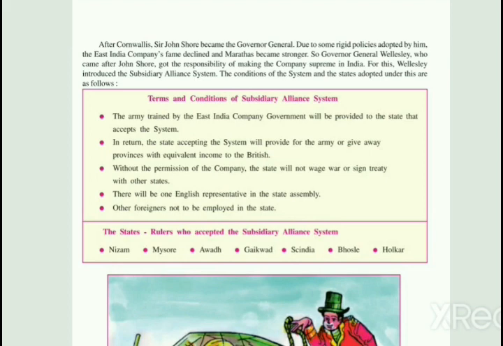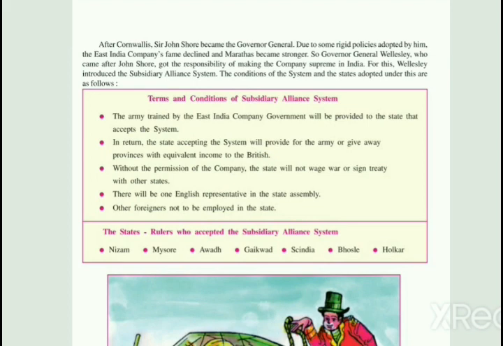Next, Governor General Wellesley, who came after John Shore, got the responsibility of making the company supreme in India. For this, Wellesley introduced the subsidiary alliance system. The conditions of the system and the states that adopted it are as follows. This system was quite strong, and we will see its terms and conditions.